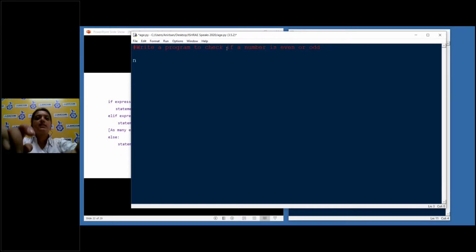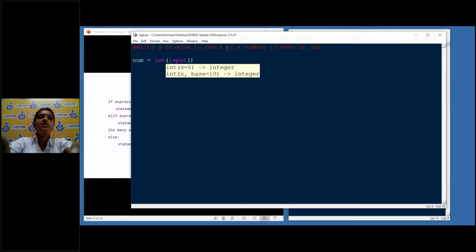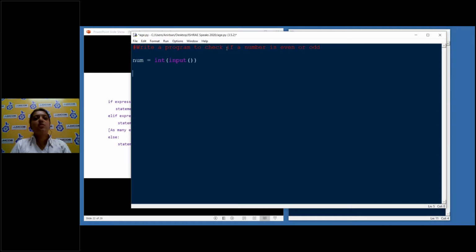So suppose I take num equals to, and since we'll use input, but this will be a string, in order to convert it into an integer, we'll take int here. Okay. So now whatever the number is, it will be converted to an integer. In order to build logic for detecting even or odd, we all know that if a number is divisible by 2, it is even, otherwise it is odd.